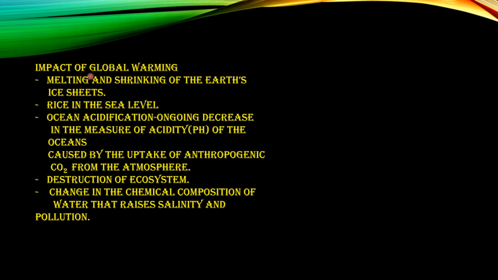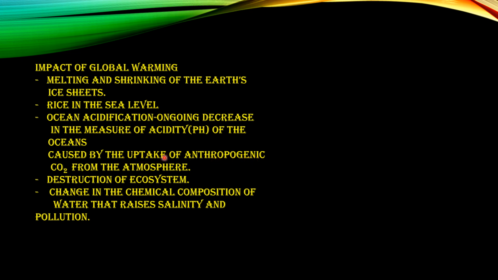The consequences are melting and shrinking of the earth's ice sheets, then a rise in the sea level, then ocean acidification, which we can define as the ongoing decrease in the acidity measure or the pH value of the oceans, caused by the uptake of anthropogenic or man-made carbon dioxide from the atmosphere.